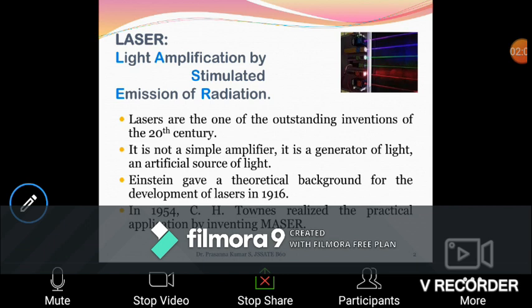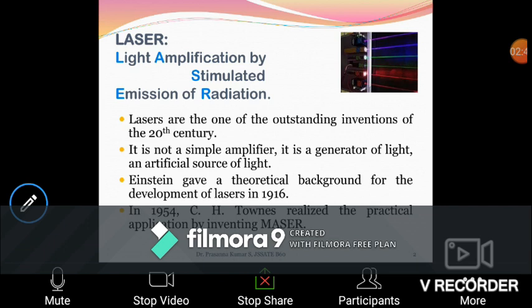Lasers were outstanding inventions of the 20th century. It is not simply an amplifier. You have seen in the word LASER it says amplification, but it is not simply an amplified one. It is actually a generator of light. In nature, you don't get a laser source as a natural one. It is created by man. It's a man-made technology. Laser is an artificial source of light.